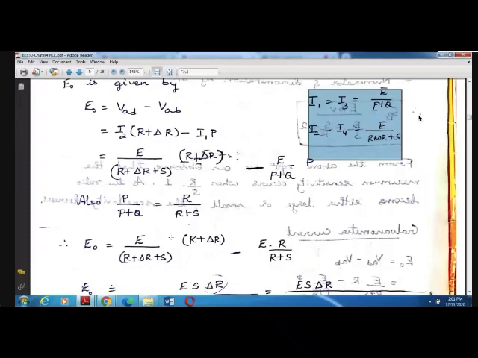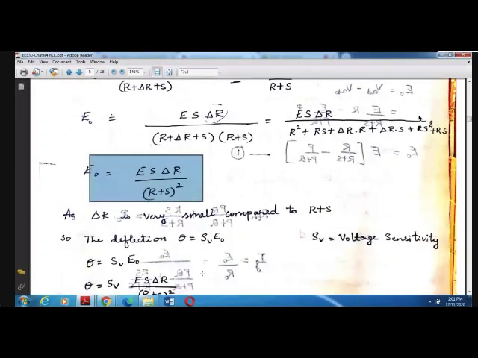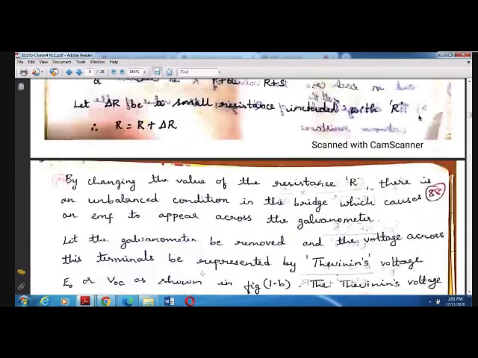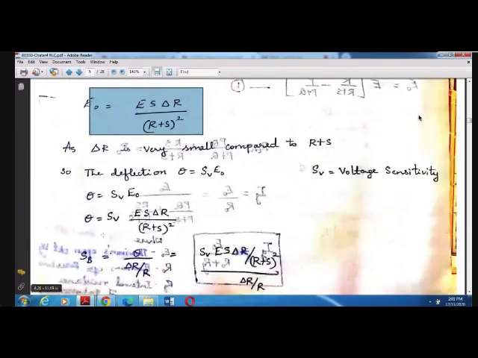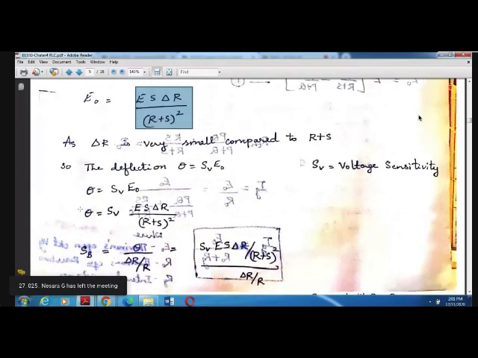This is completely simplification; you should understand how we have obtained it. We find the E naught value by equation simplification, and E naught gets this value. Now we need the deflection theta, so we want to substitute here. Theta is given by voltage sensitivity into the open circuit voltage E naught. The sensitivity of the bridge is given in the problem, and you should determine E naught using this equation. Replace E naught by the equations, do the simplification, and you will get the value for theta.